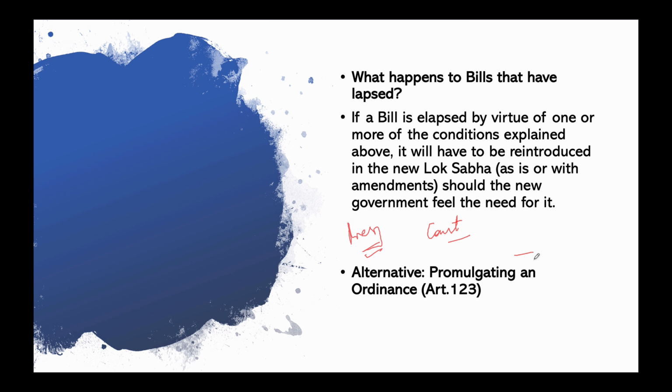About the ordinance, you should know that the lifespan of this executive order known as an ordinance is 6 months. Okay. So this is the lifespan of an ordinance. The lifespan is either 6 months or till the parliament meets in the next session, whichever is earlier. In this case, for the 17th Lok Sabha, any ordinance that is promulgated by the current government is likely to outlive its tenure, because the next Lok Sabha will be quite late.